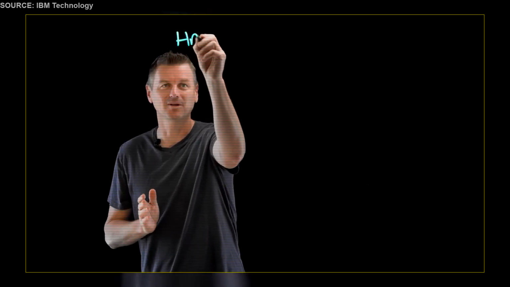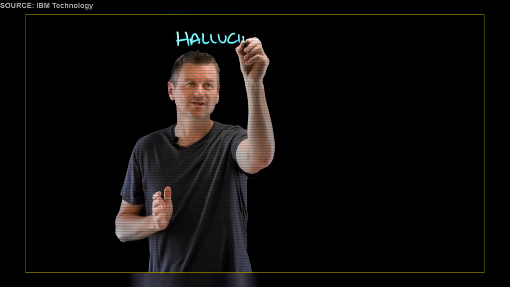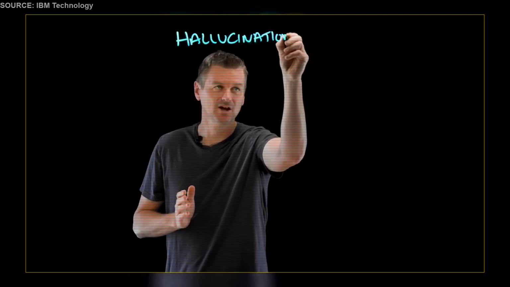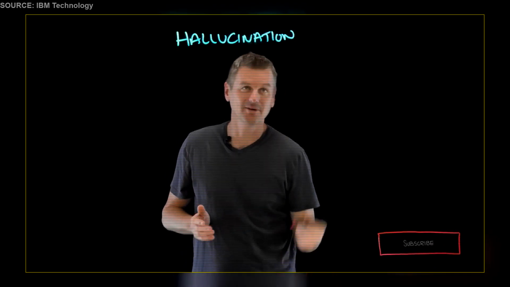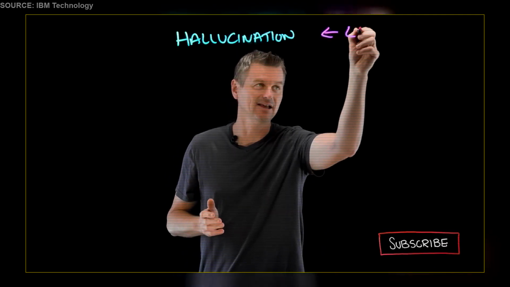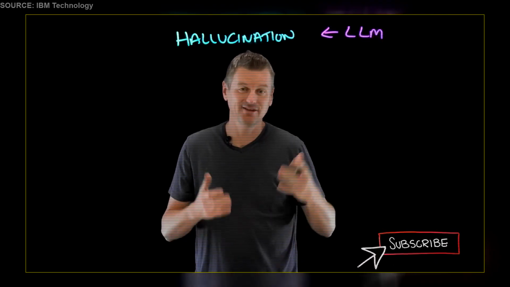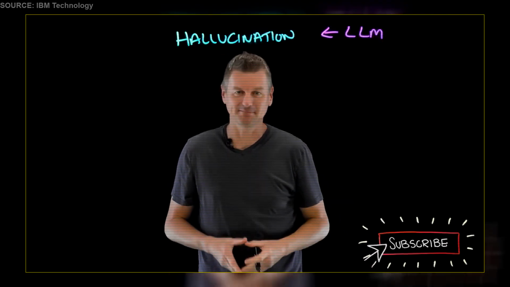Well, the answer is that all 3 facts are an example of a hallucination of a large language model, otherwise known as an LLM. Things like ChatGPT and Bing Chat.